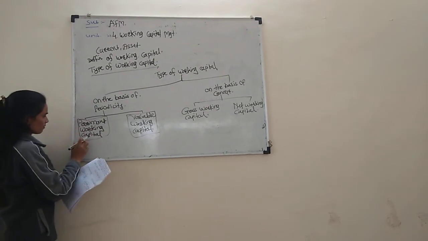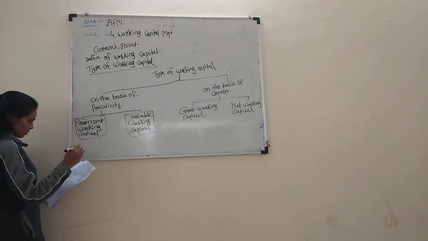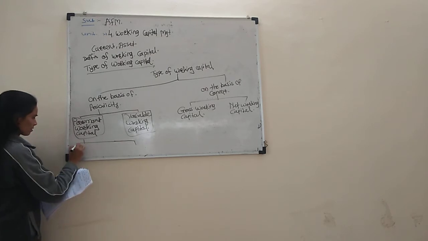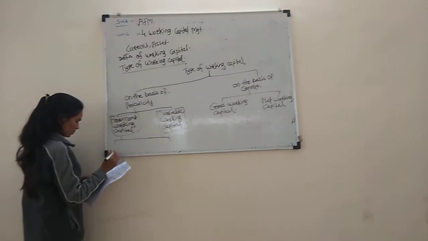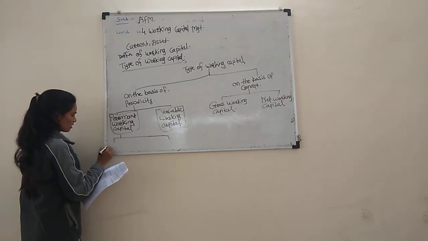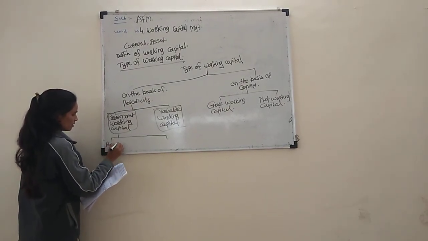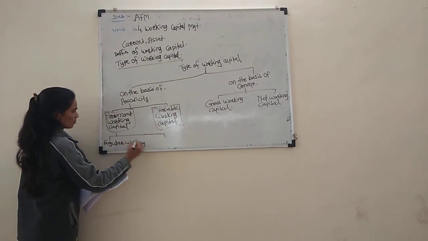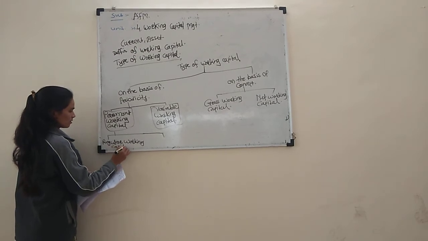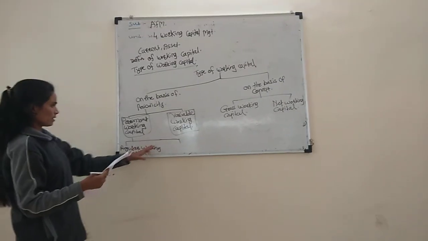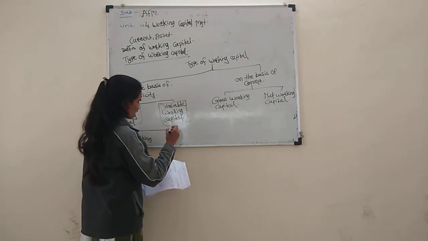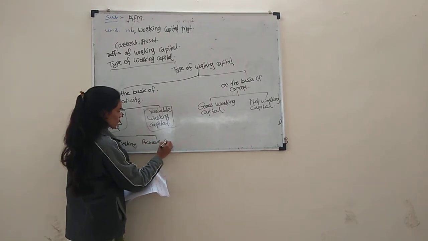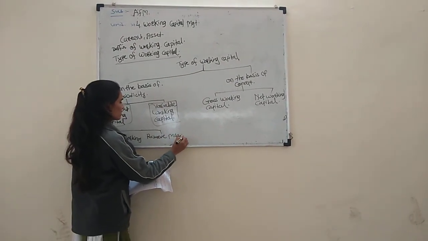Permanent working capital has two types: regular working capital and reserve margin working capital.